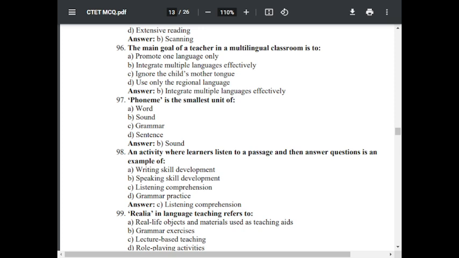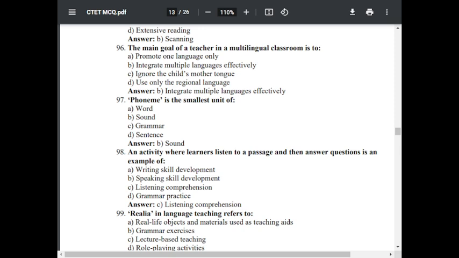Question number 97. Phoneme is the smallest unit of option A, word, option B, sound, option C, grammar, option D, sentence. The correct answer is sound.